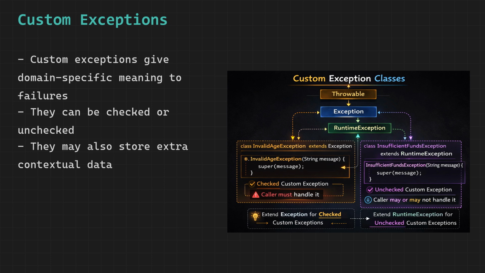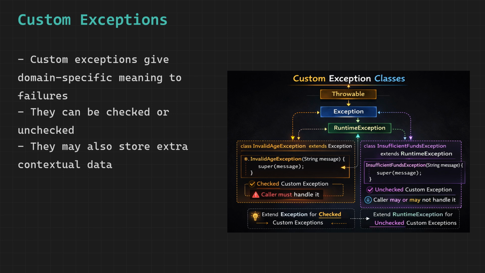Custom exceptions let you give your errors meaningful, domain-specific names. InvalidAgeException, InsufficientFundsException, InvalidStudentGradeException. These names immediately tell any developer reading the code exactly what went wrong in the context of your application. No guessing required. Creating a custom exception is straightforward.